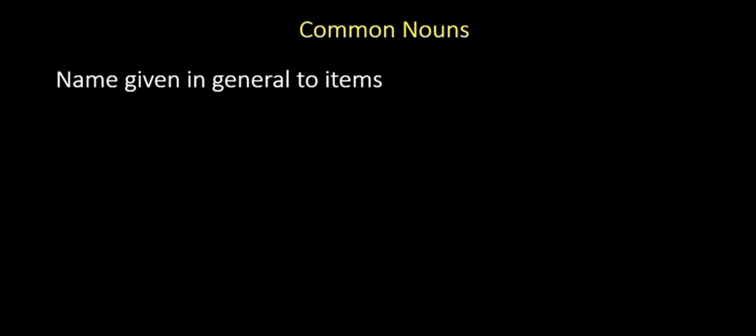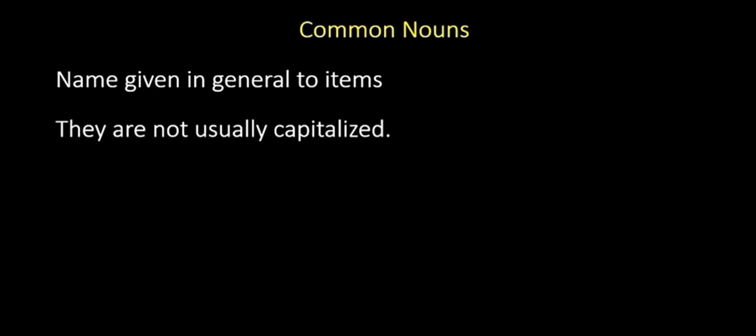That's correct. Moving on, we have common nouns. Again, I would ask you to think for a moment and understand what the name suggests. Common. I hope you are on the right track, because a common noun is the name given in general to items. Now, there's a differentiation between a common noun and a proper noun. A proper noun was a name given to something specific. On the other hand, a common noun is the name given in general to the items. And they are not usually capitalized. Unless they are the first word of a sentence, they will not be capitalized.